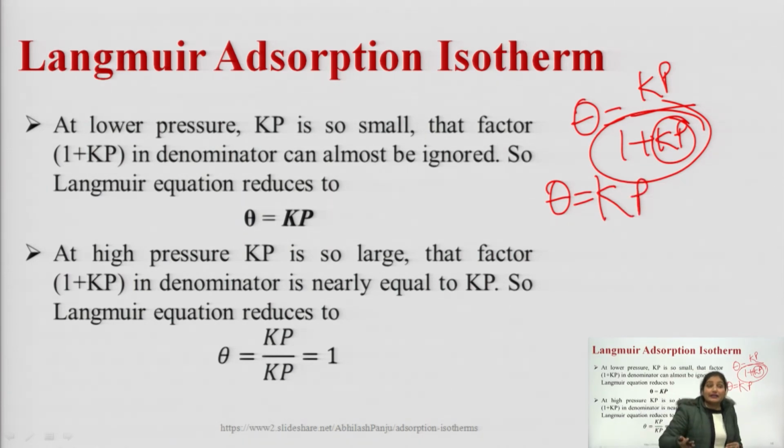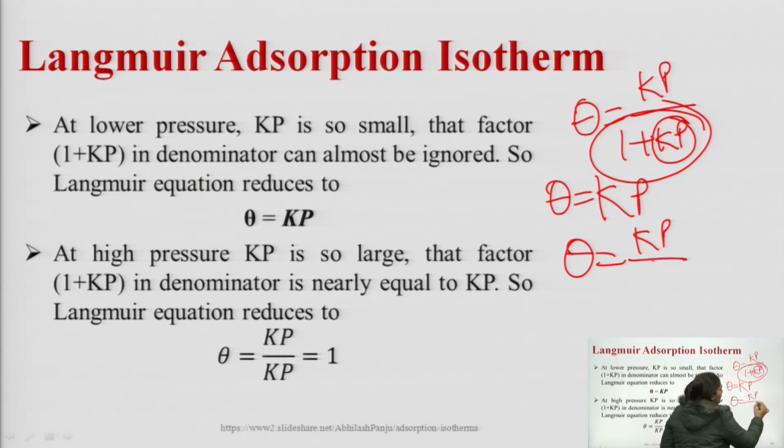And at higher pressure the value of Kp is so large that the factor 1 plus Kp in the denominator is almost equal to Kp. So, theta is equal to Kp upon Kp, which is equal to 1.